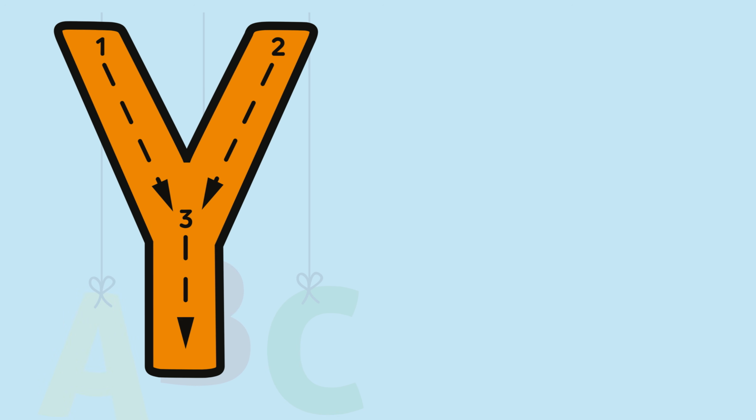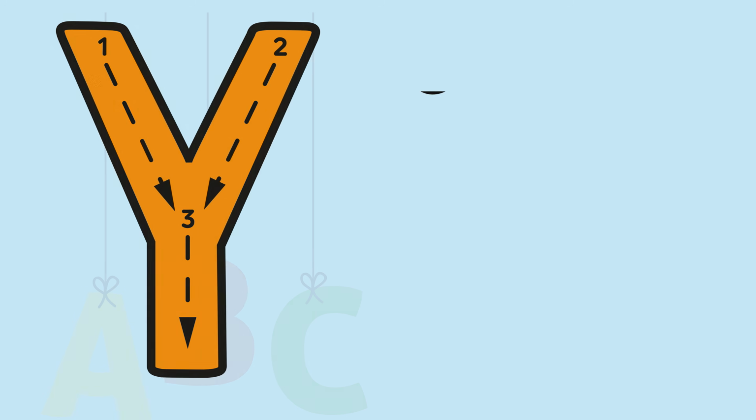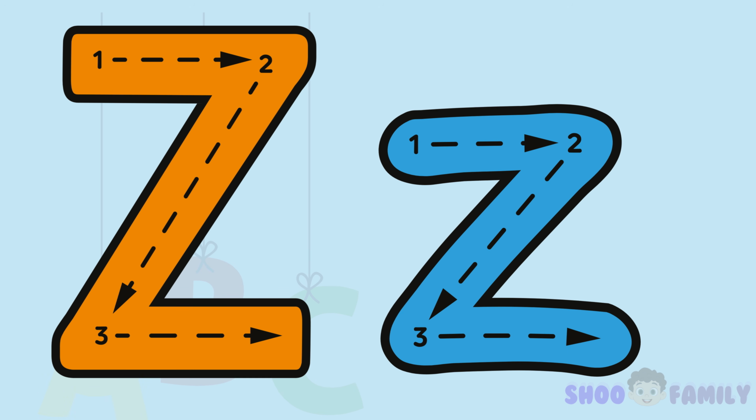Big Y, slant, line below. Small y, slant down with a tail to show. Big Z, zig and zag with cheer. Small z, tiny zigzag here.